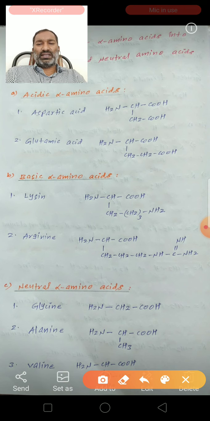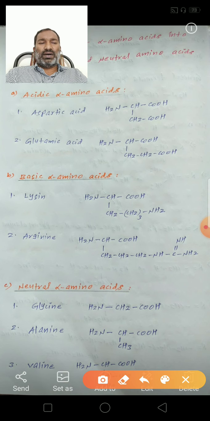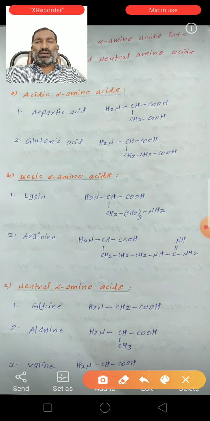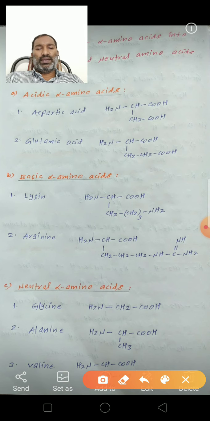So these are the neutral amino acids. Okay, so among the alpha amino acids, some contain an acidic nature, some behave with a basic nature, and some alpha amino acids are neutral amino acids.